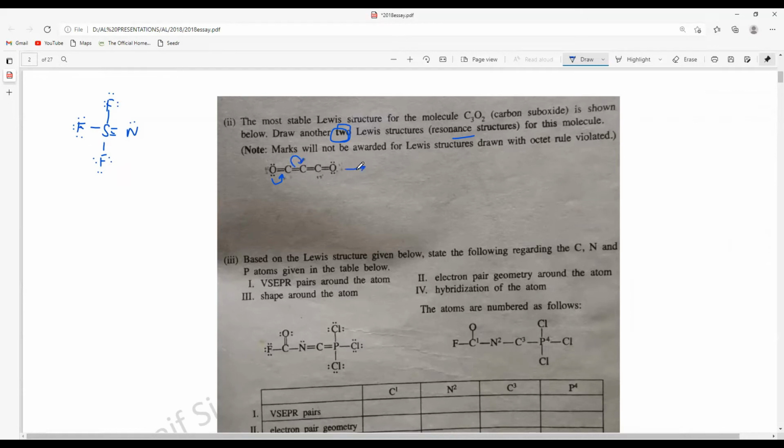So the first resonance structure that I can come across is this carbon triple bonded to this oxygen, and there will be a single bond here. But don't forget, here there will be a positive charge on oxygen. And then due to these 2 electrons given to this carbon, there will be a negative charge on this carbon. Okay.